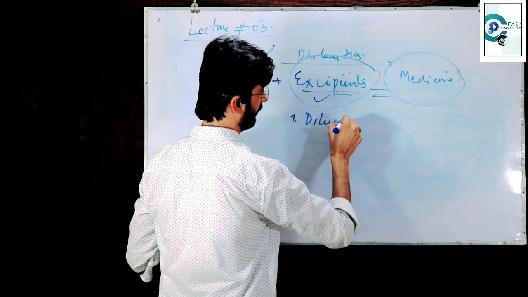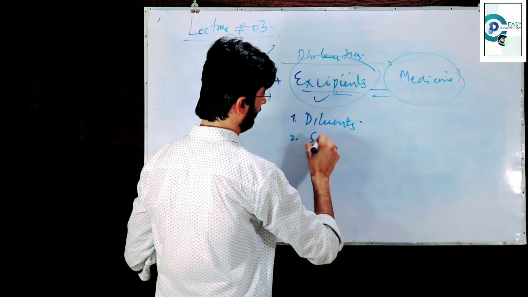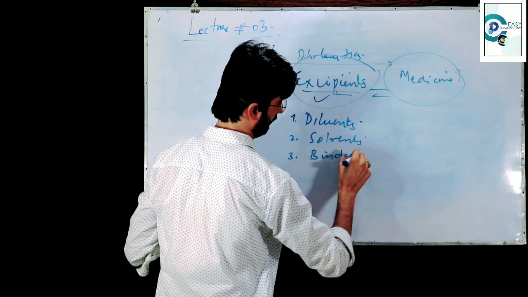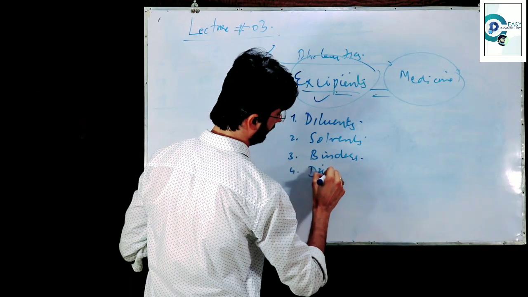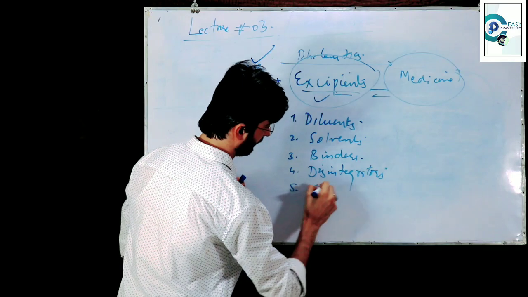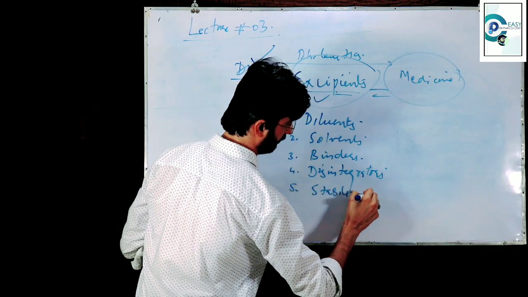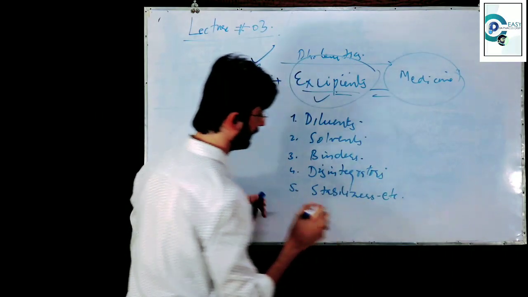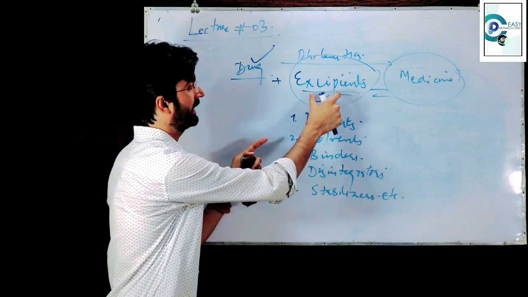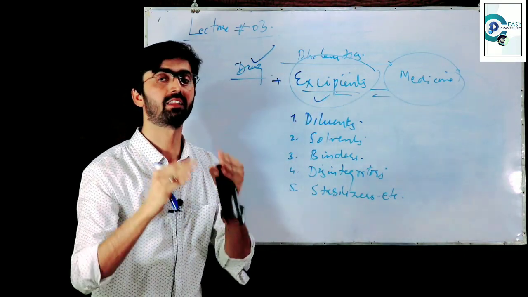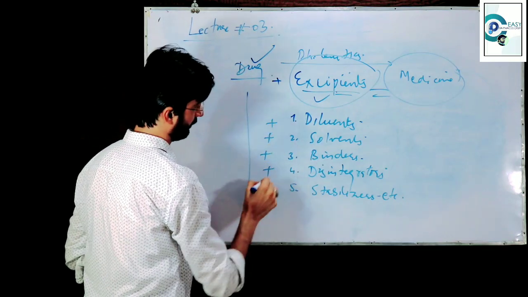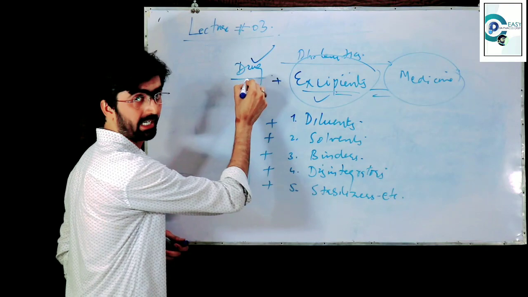Diluents, okay, solvents, binders, disintegrators, stabilizers, etc. There are so many classes of the excipients. Excipients are also the chemicals, the substances which are mixed with the drug, the pure drug,